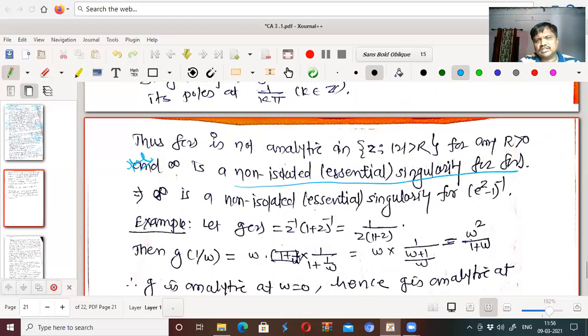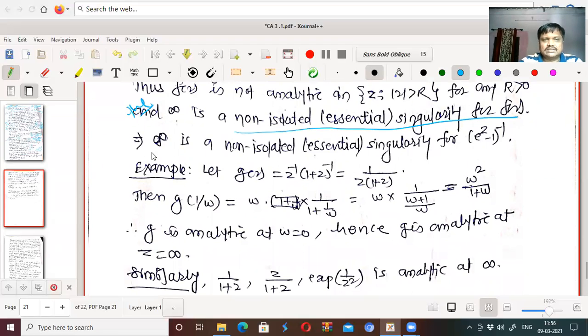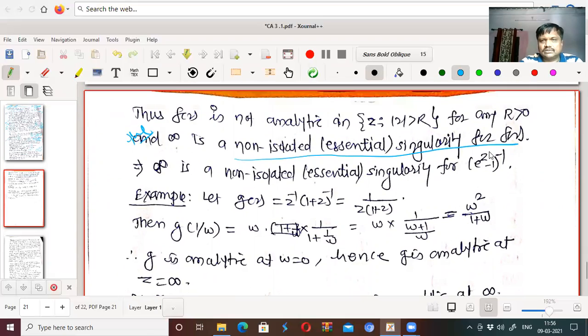So an essential singularity may be isolated, may be non-isolated. This implies infinity is a non-isolated essential singularity of (e to the power z minus 1) to the power minus 1, because it has 1 upon e to the power z minus 1.